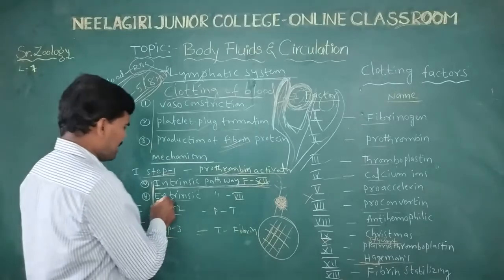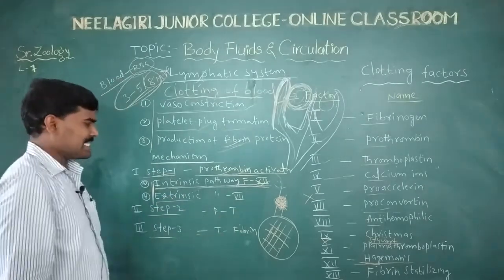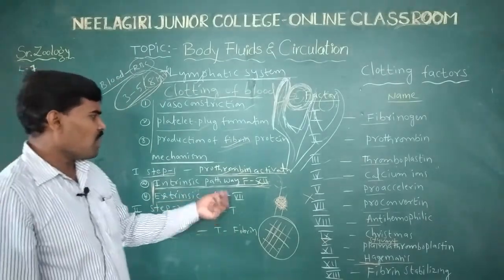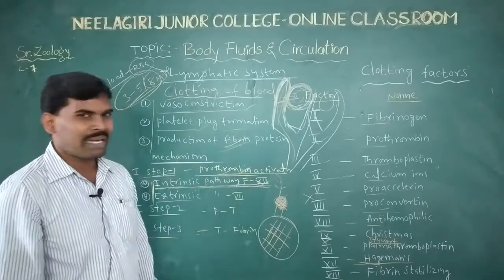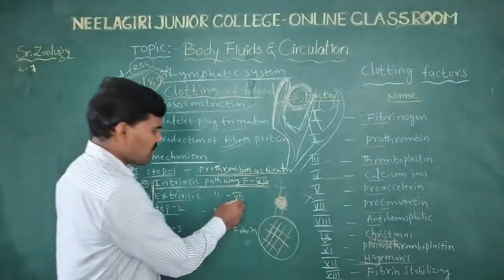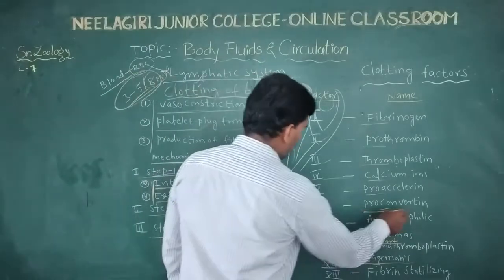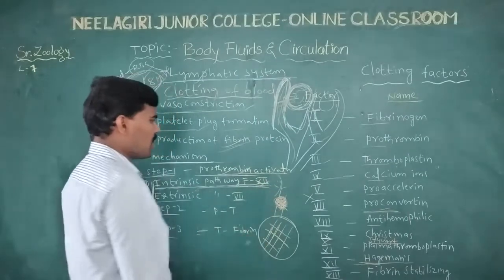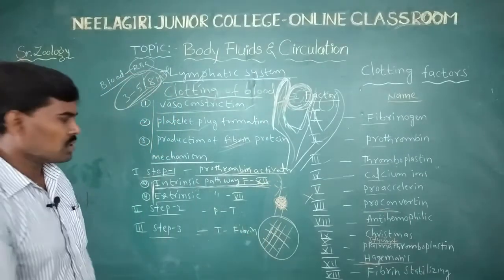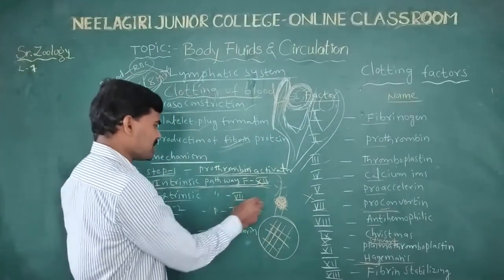Next is the extrinsic pathway. In the extrinsic pathway, the mediator of prothrombin activation is the 7th factor. The 7th factor means proconvertin. This is also prothrombin activation, in the extrinsic pathway.